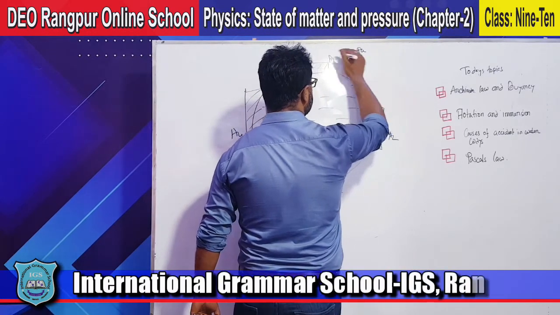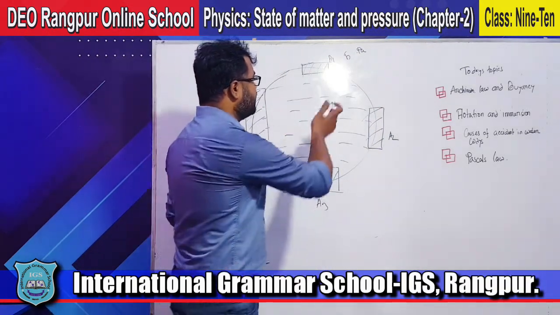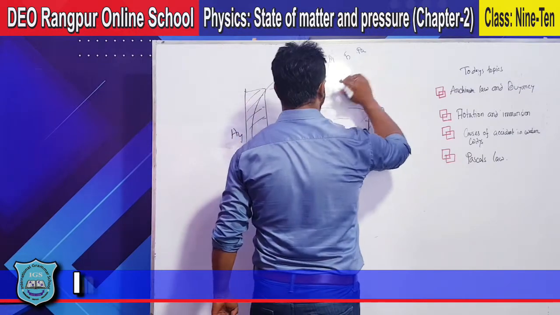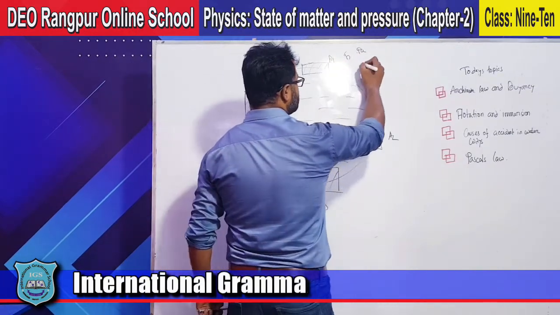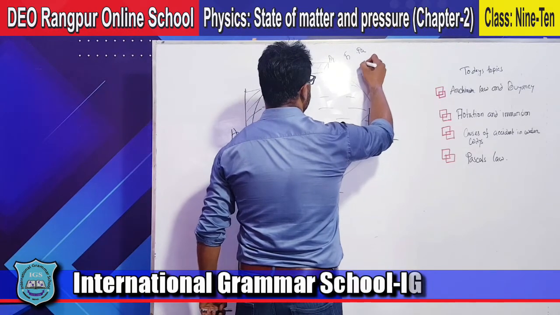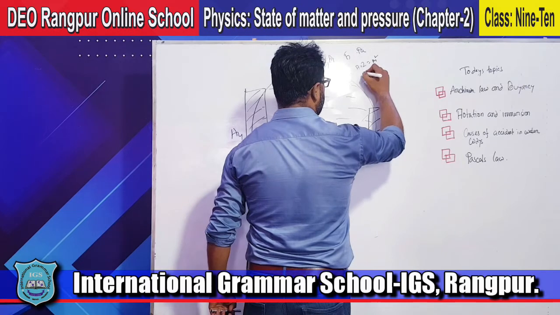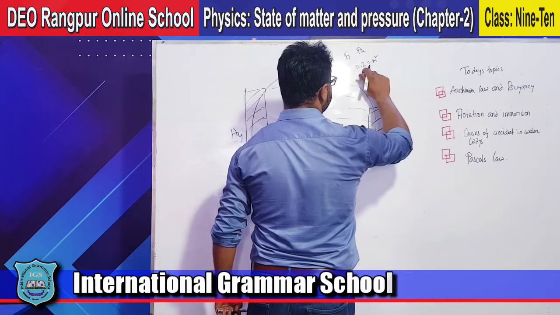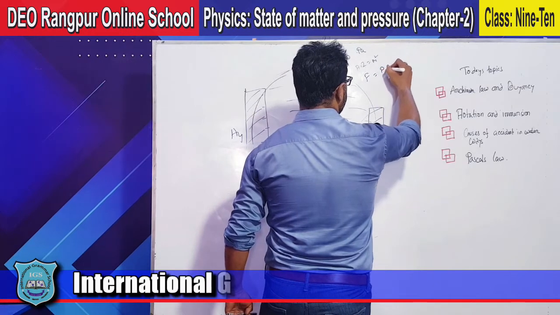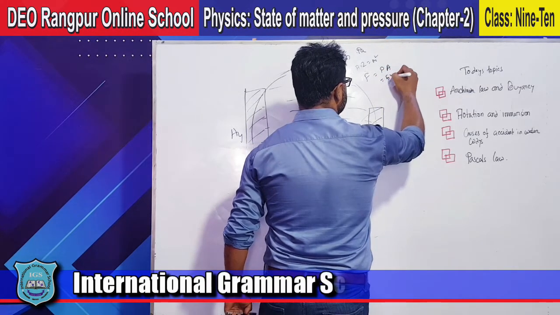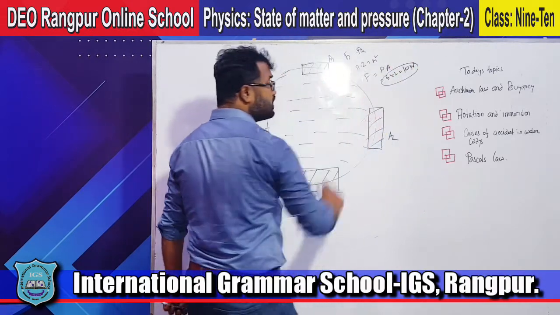The area of this piston is A equals 2 meters square, and the applied force will be F equals P into A, that means 5 into 2 equals 10 Newton. So the applied force is 10 Newton.